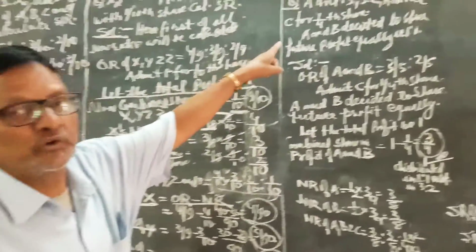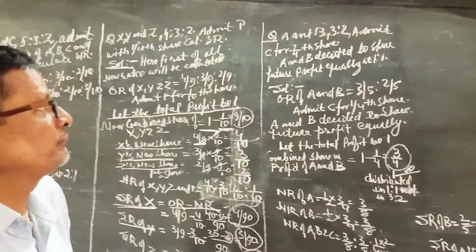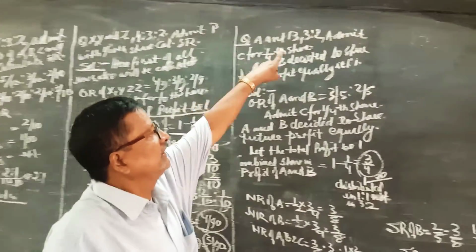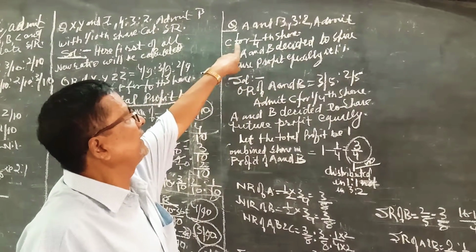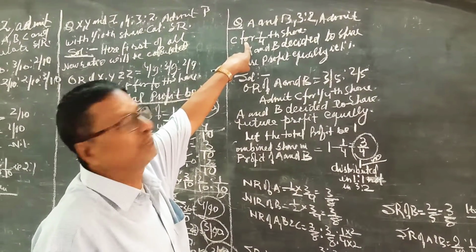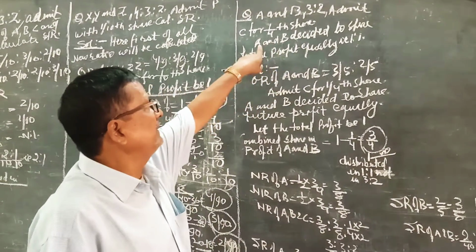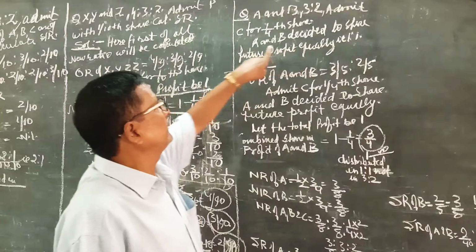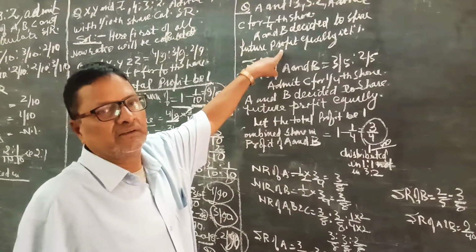Now, third question. A and B are partners sharing profits in the ratio of 3:2. They admit C as a new partner into the firm for 1/4 share in profit, and A and B decided to share future profits of the firm equally.